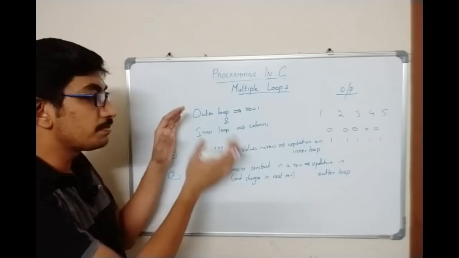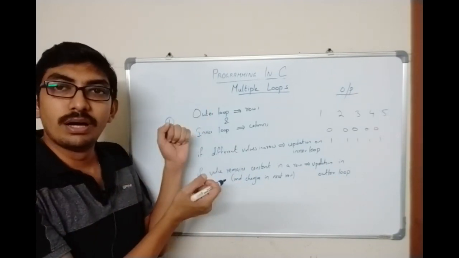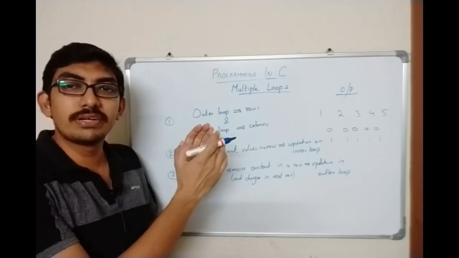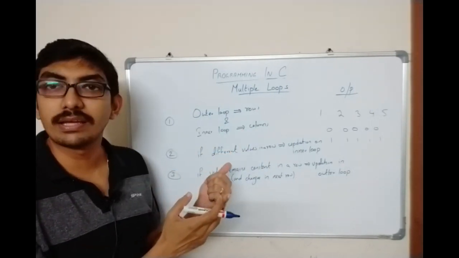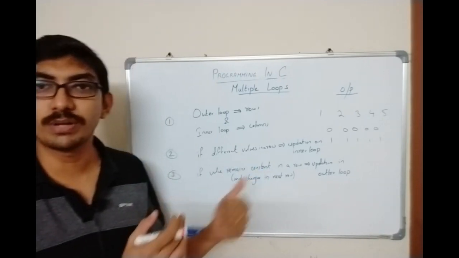So these are things which will help us create code when we are given a pattern. When we are given a pattern for displaying, this will be helpful. We will see one example also.